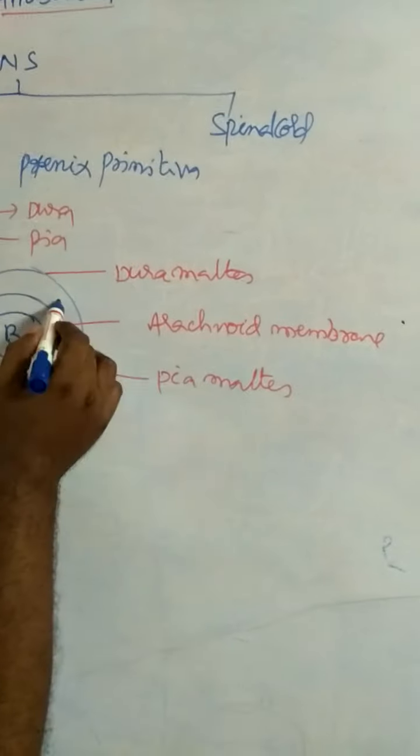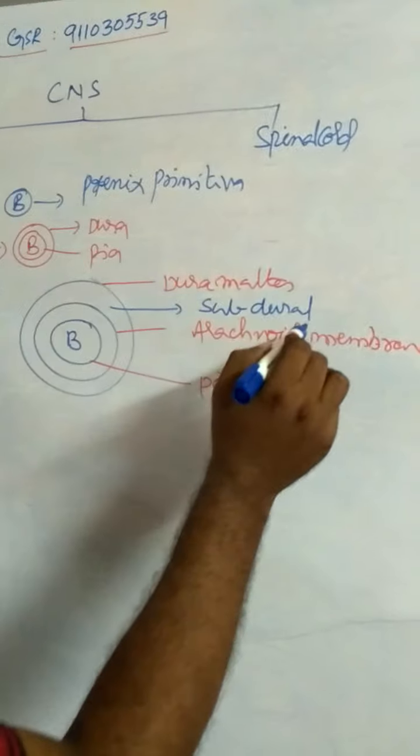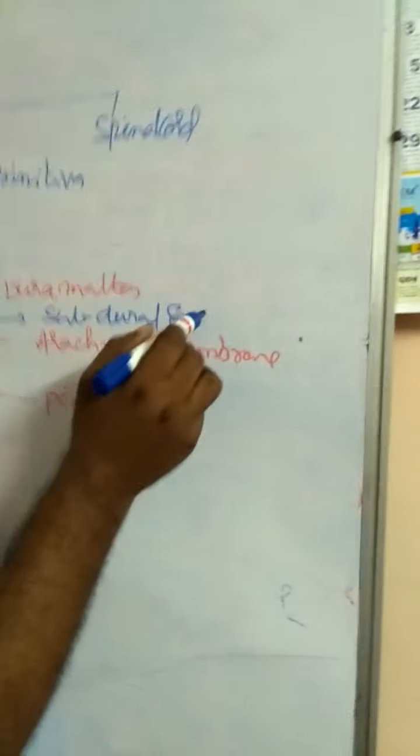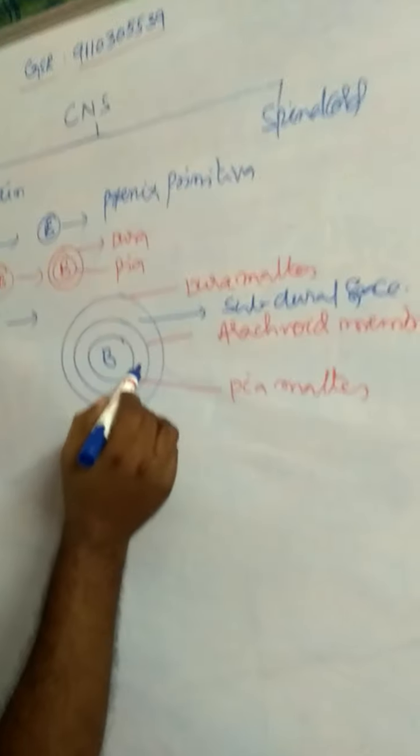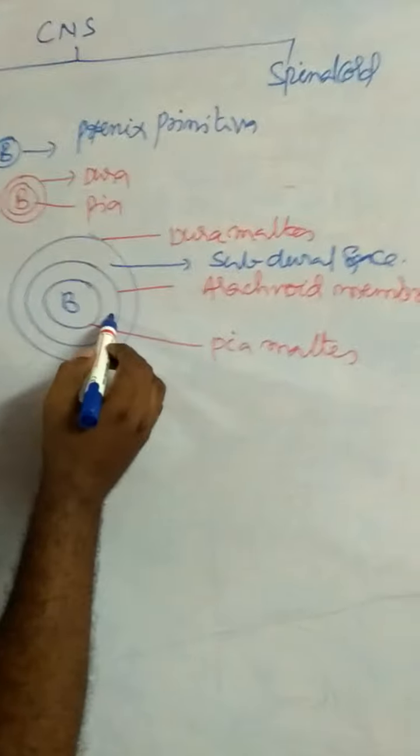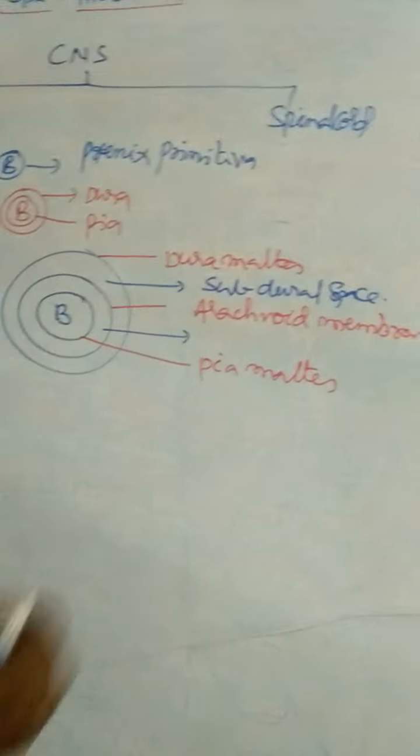Between the dura mater and arachnoid membrane, a space is present. This is called the subdural space.